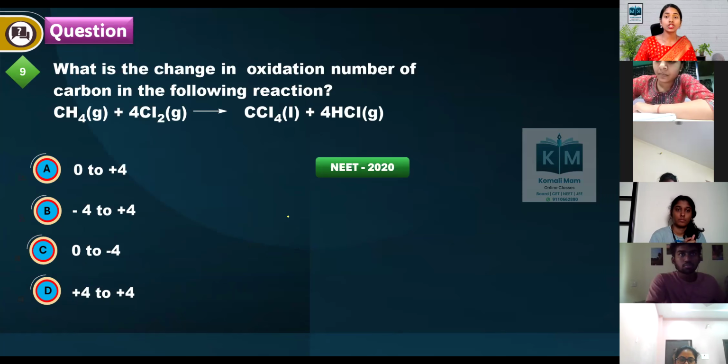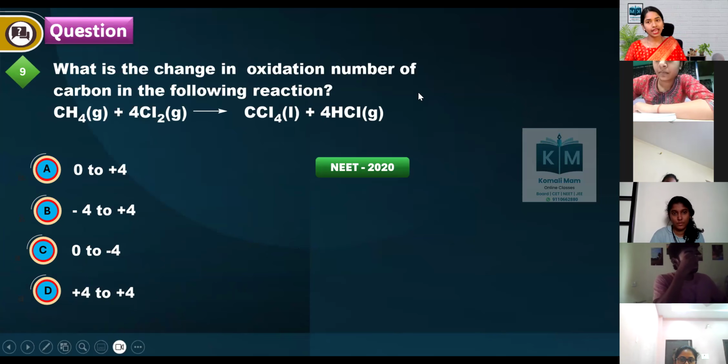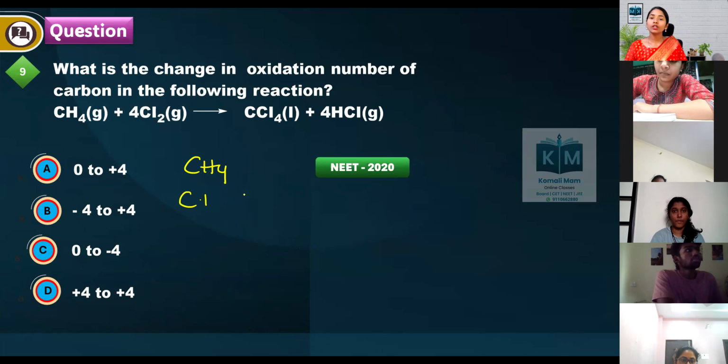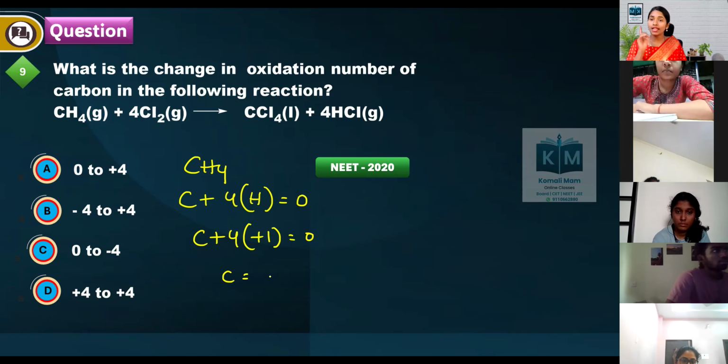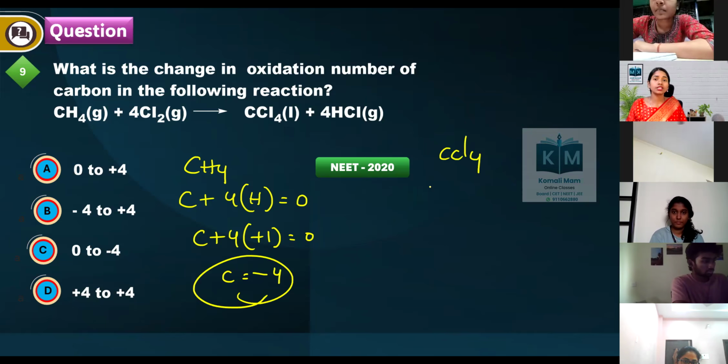What is the change in oxidation number of carbon in the following reactions? In CH4, what is the oxidation state? Carbon plus 4 into hydrogen is equal to 0. So carbon, plus 4 into each hydrogen is +1. Then carbon, if it comes this side, it is -4. In CCl4, what is the oxidation state?